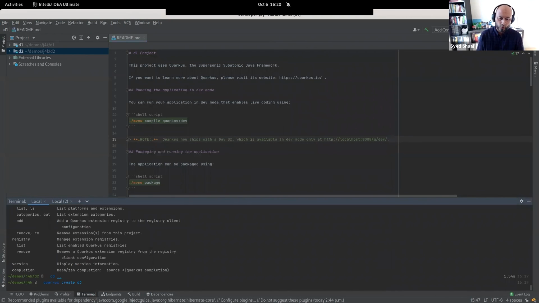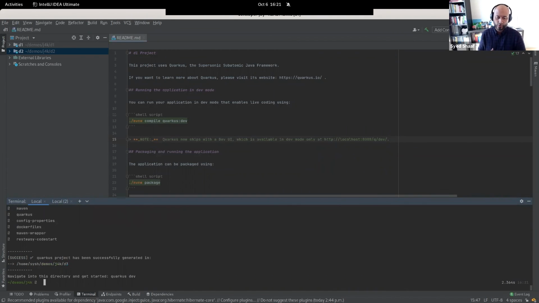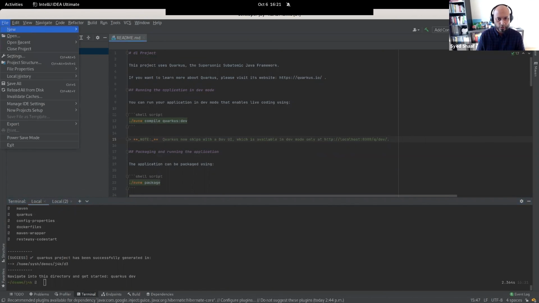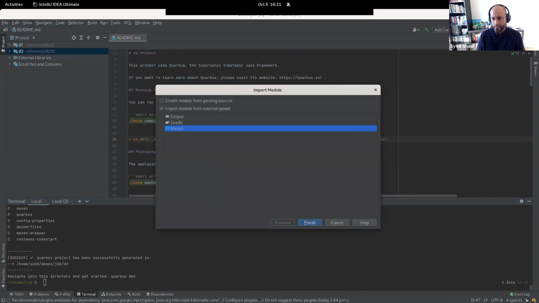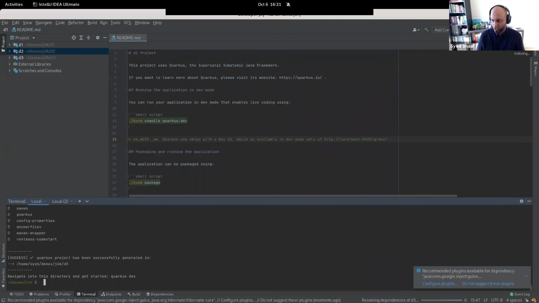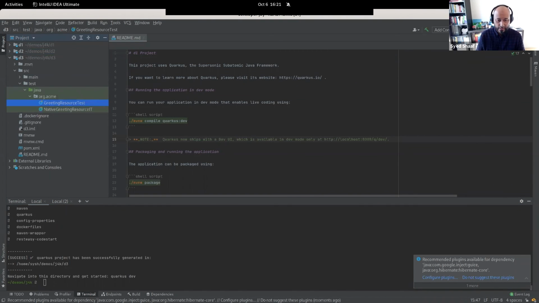So let's just say I do Quarkus create, D3. Let's do that. So this is going to go on. You don't need to worry about setting up your artifacts, etc. It has already done that for you. So it is running. Let's just import that project. So module from existing sources, D3, and I need to keep the time in check here as well. So now I have the D3 project, the awesome D3 project, which has a greeting resource inside it as well.